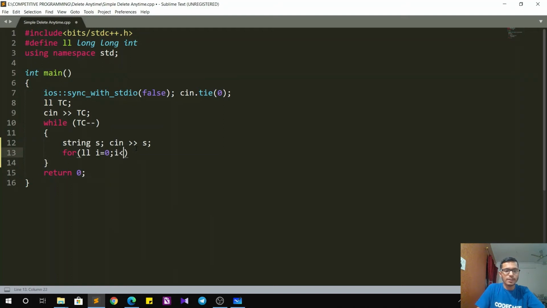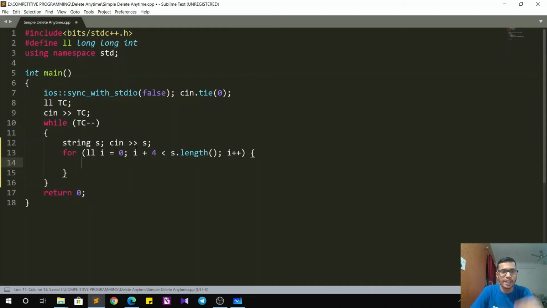The stopping condition will be i plus 4 should be less than the length of the string, because we saw that the string PARTY has 5 characters. So to get a substring of length 5, we should stop at such an i that i plus 4 is less than the string length. And each time we do an i plus plus. Having done that, we have our for loop ready.